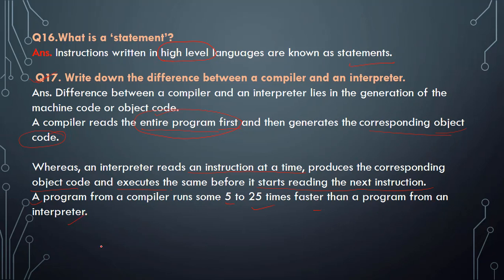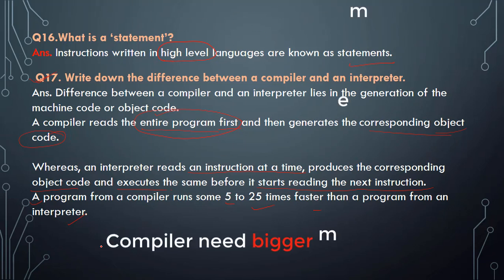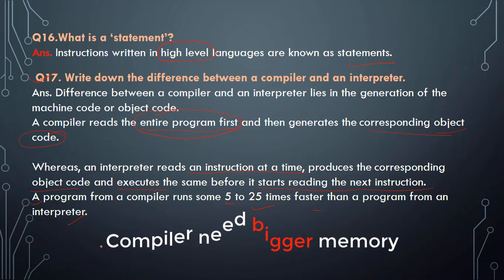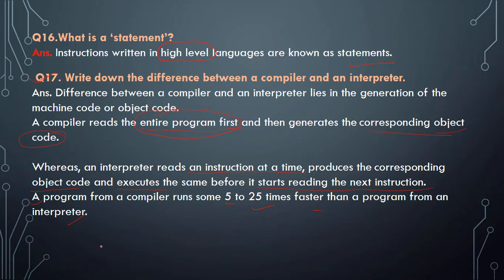But the compiler needs memory for compiling the total code, whereas the interpreter needs only a little memory to interpret each line.